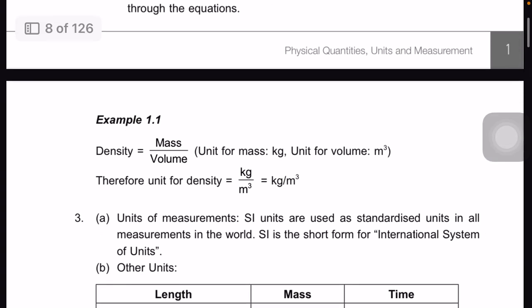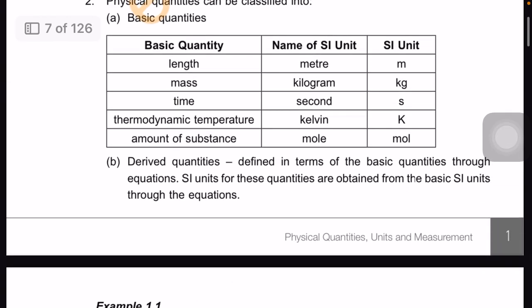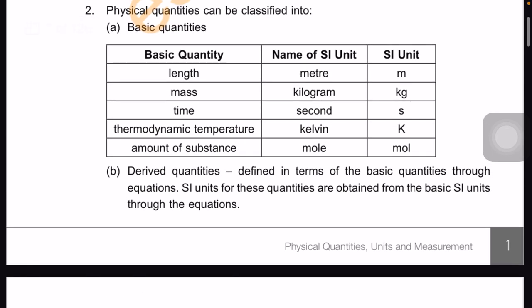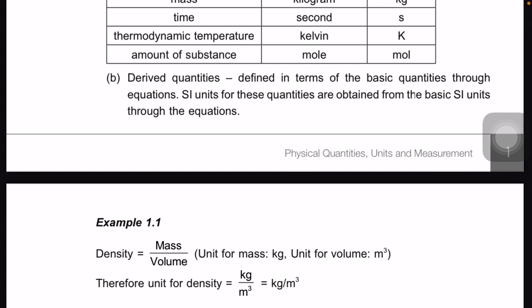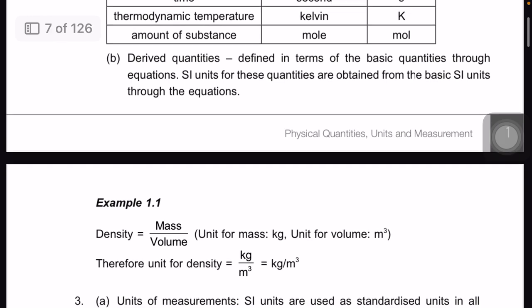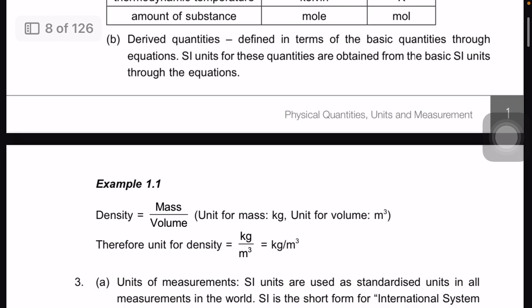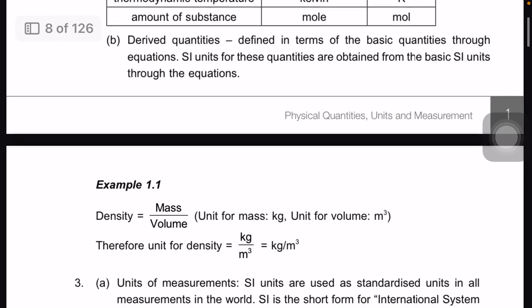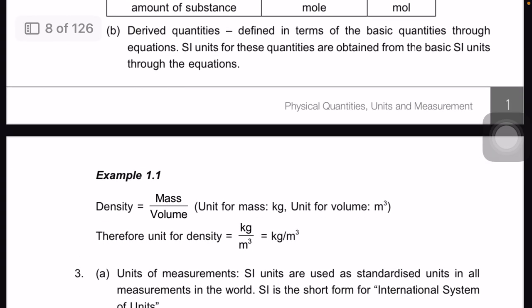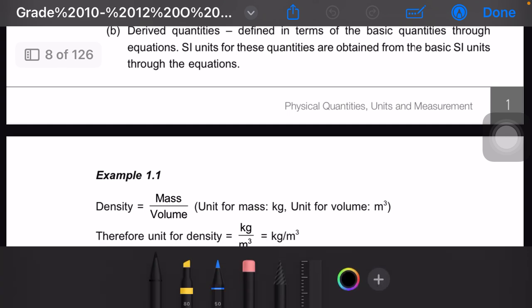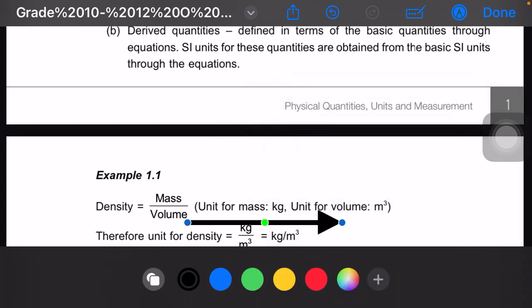Okay, example 1. You have density. Like I said, you have combined 2 basic quantities. You have mass there, and another quantity is volume. So to make a formula or units for density, you just simply divide.